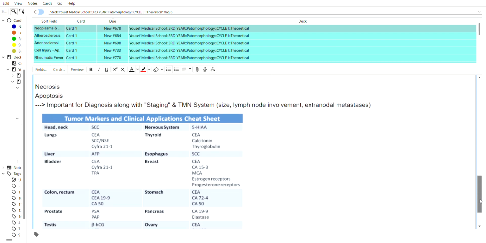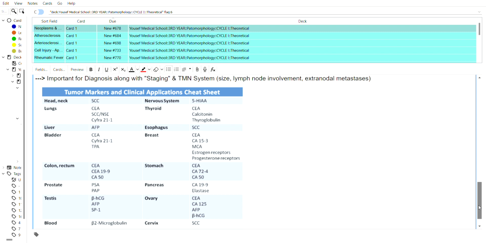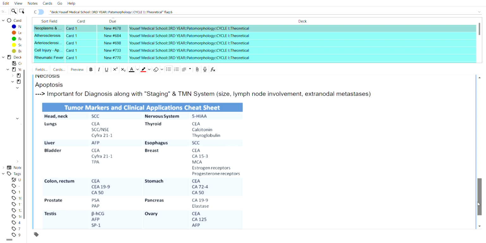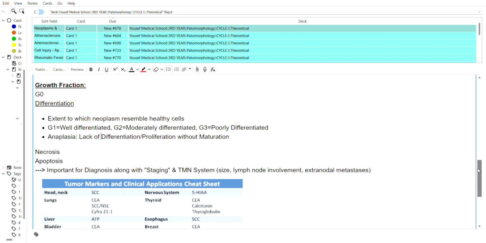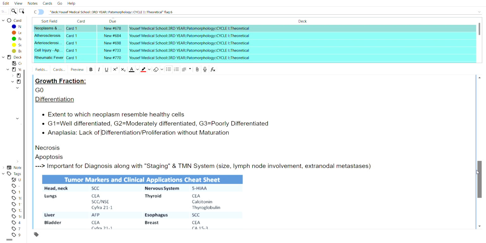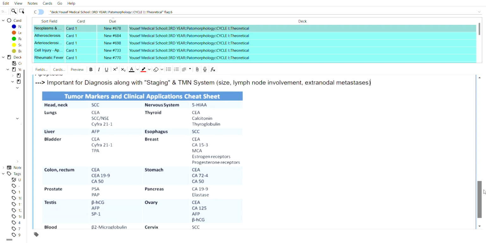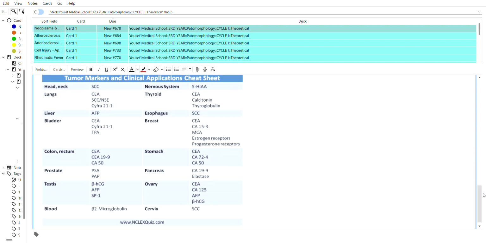So we also have necrosis and apoptosis, which are important to remember, and important for diagnosis along with the staging and the TNM system. That's what this growth fraction is for, right? So we have the staging, which we all know, the stages of cancer, and the TNM system, which includes the size of the neoplasm, lymph node involvement, and extranodal metastasis, right? Here is a quick table for tumor markers and a clinical application cheat sheet, and you can look at it by yourself, and thank you.